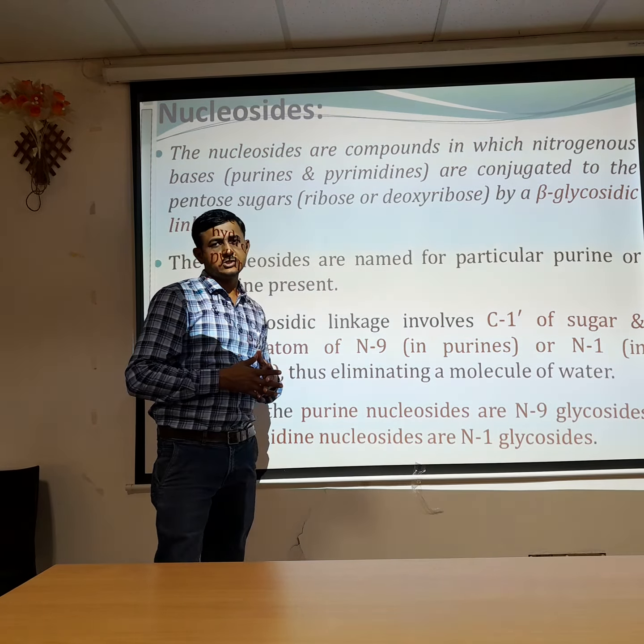Therefore, purine nucleosides are N9 glycosides, while pyrimidine nucleosides are N1 glycosides, as their 9th position and first position are involved in the bond formation.